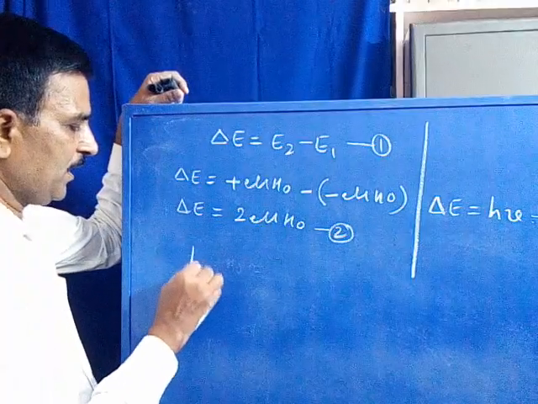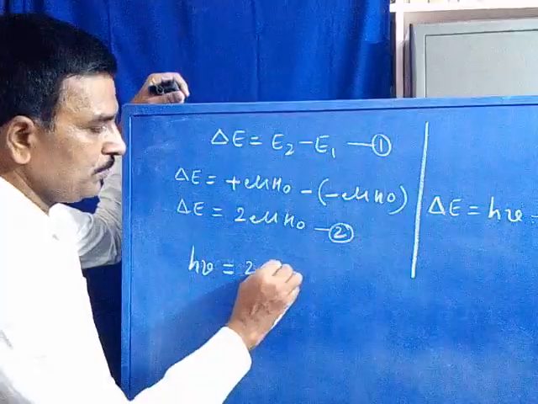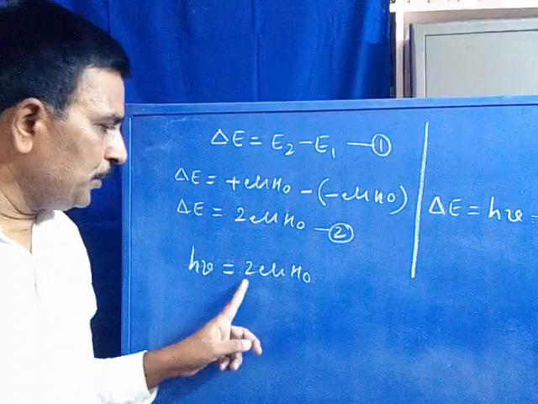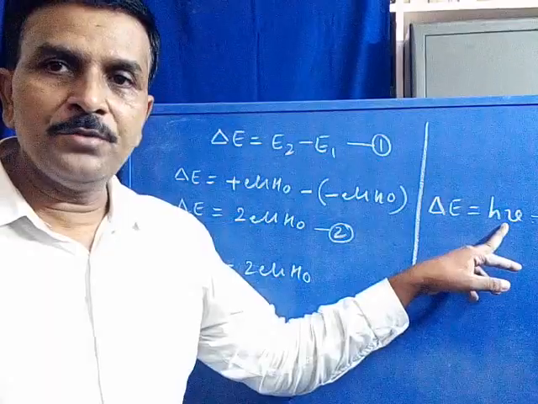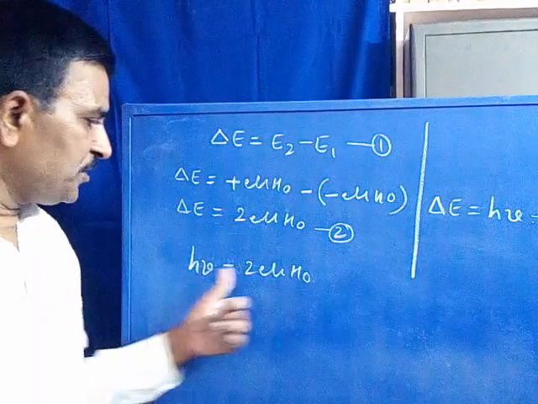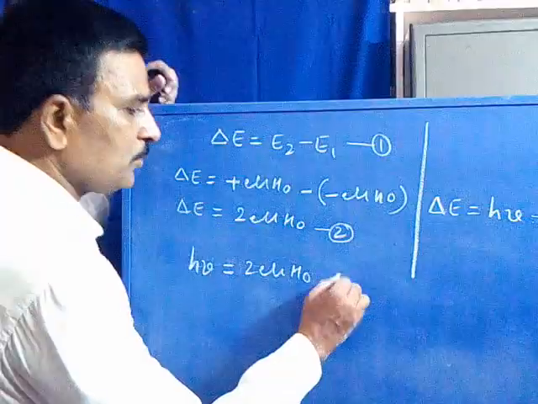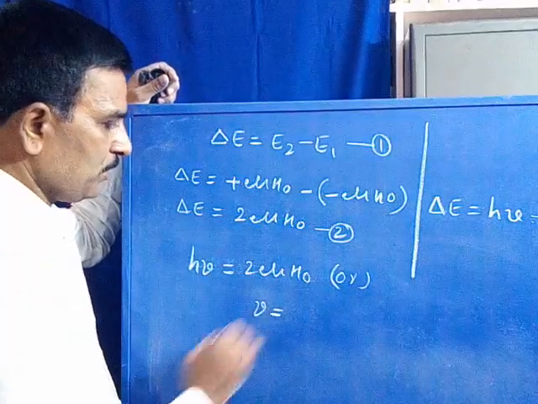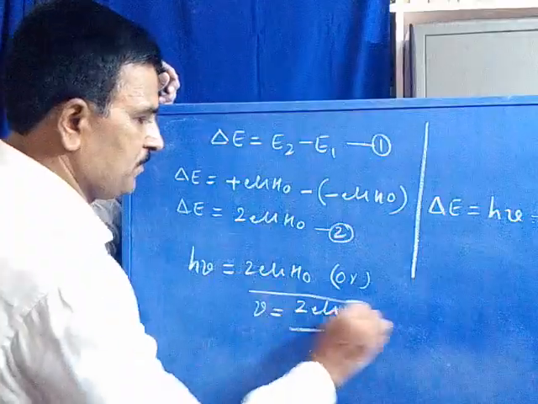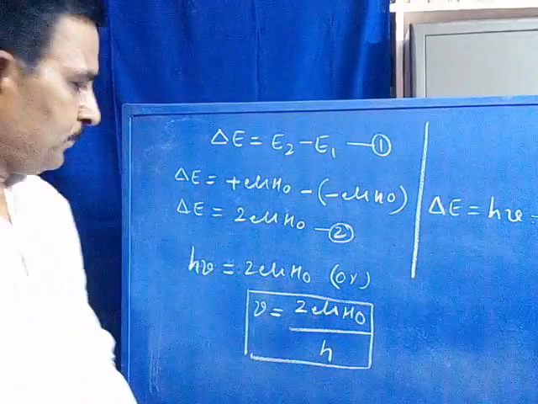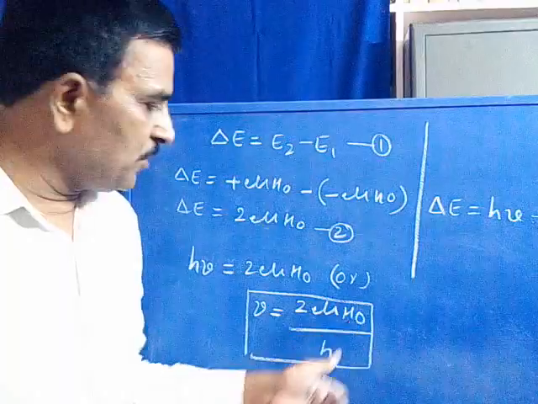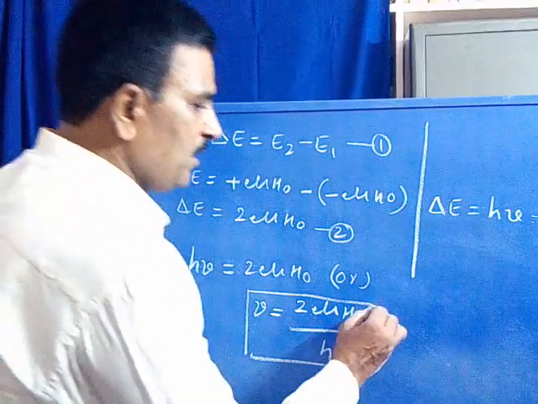We can write it as H nu is equal to 2 nu H0, or it may also be written as nu is equal to 2 times the secondary magnetic field produced into H0 divided by H. We get this equation where nu is equal to 2 nu H0 divided by H. This is the third equation.